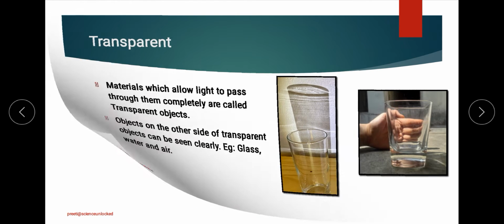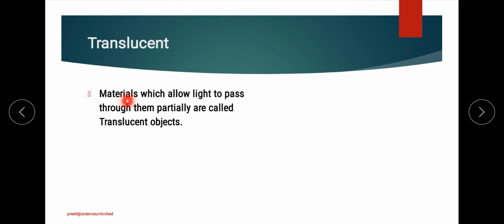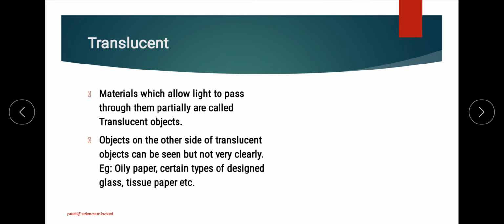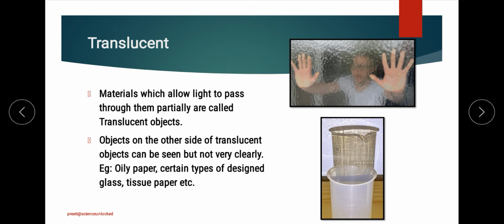These materials are called transparent materials, or simply transparent objects. The second category, on the basis of whether the object allows the light to pass through it, is called translucent objects. Over here the light passes through it, but only partially. So we will see something on the other side, that something is there, but it will not be clear, it will be blurry in nature.